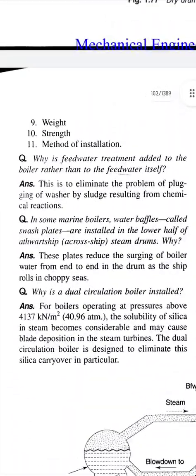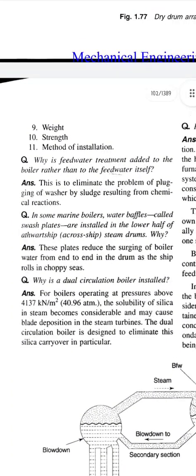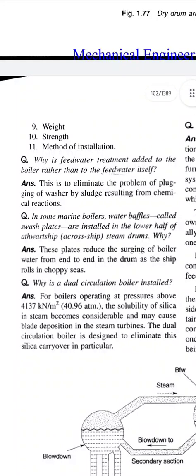So next question, why is feed water treatment added to the boiler rather than the feed water itself? Answer, this is to eliminate the problem of plugging of the washer by sludge resulting from chemical reactions.